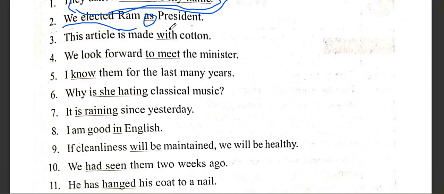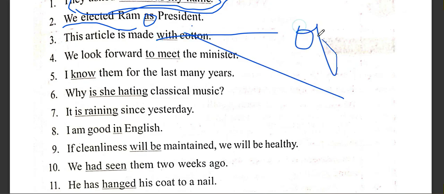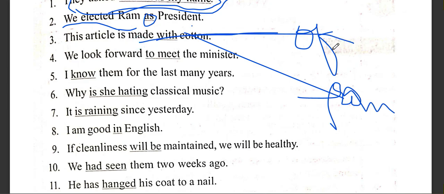The article is made. Made takes two prepositions. Number one is of. Number two is from. Very important. When we use made of, for example, let's say you have wood and you have used wood to make a chair, a wooden chair. It is still wood. You can see it is still wood.